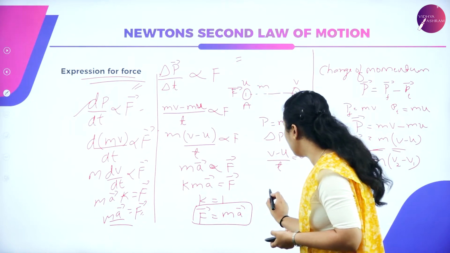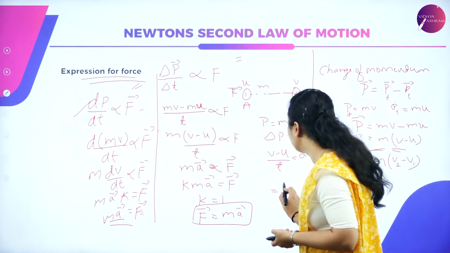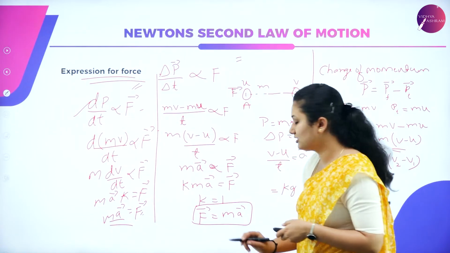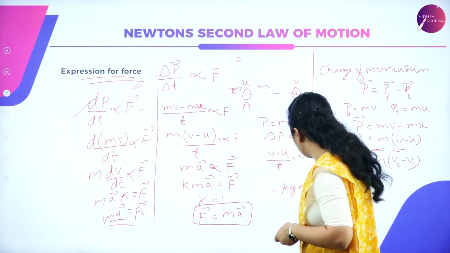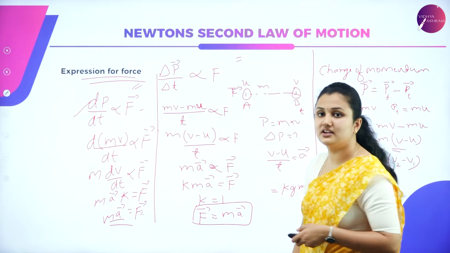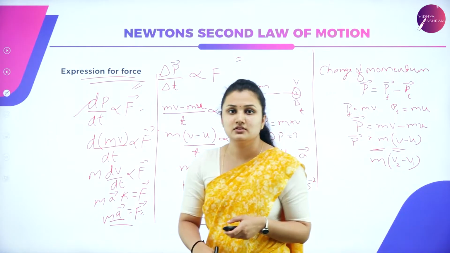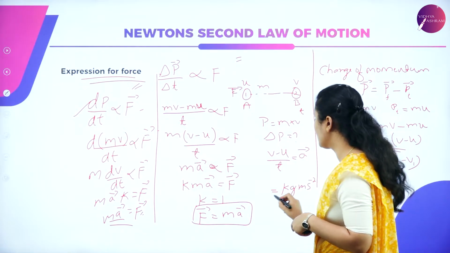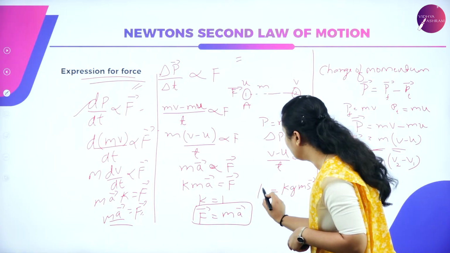What is m? Mass is measured in terms of kg, right? Acceleration is measured in terms of meter per second square. So you can see here, kg meter per second square is nothing but equal to 1 Newton.